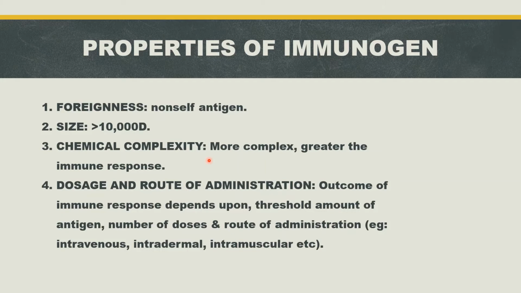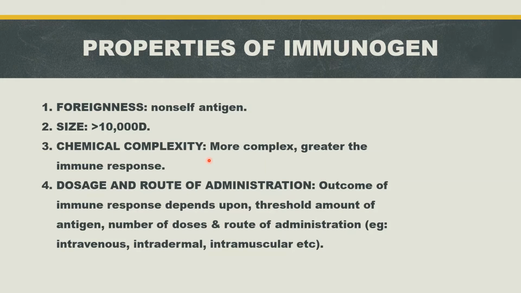For example, a homopolymer of poly-gamma D-glutamic acid, that is the capsular material of Bacillus anthracis. The molecular weight is 50,000 Dalton, greater than 10,000, but it is not immunogenic. Why? The absence of this immunogenicity is because these compounds, although of high molecular weight, are not sufficiently chemically complex.